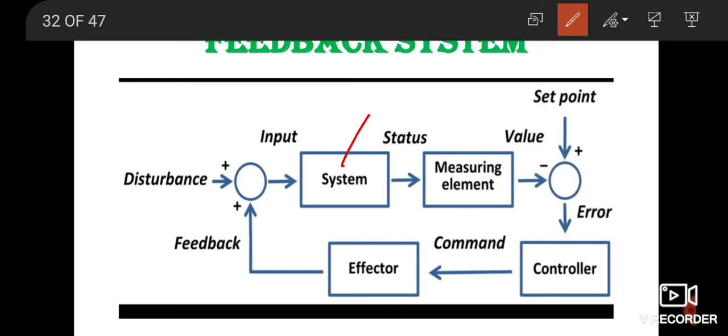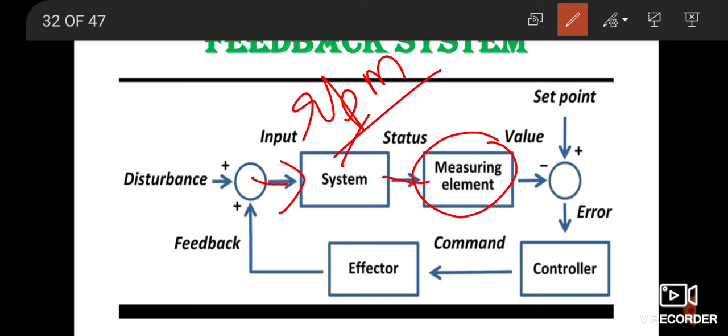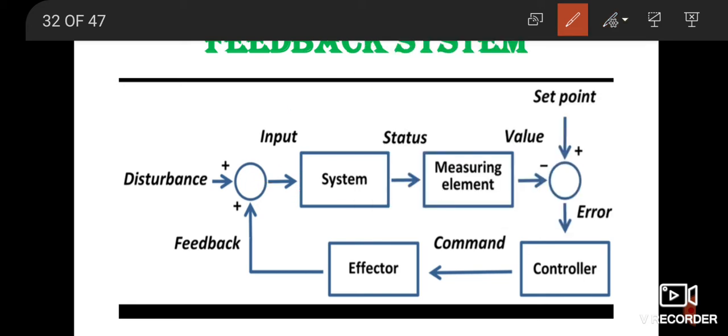So suppose this is your system, where a particular wheel is rotating and you have to measure its RPM. You have given a certain input, meaning you must have supplied electric current, or some mechanical, hydraulic, or pneumatic force, and with the help of that force you have generated certain RPM. Something is moving there, and then you have to measure its performance. If you are measuring RPM, you can use a tachometer. For voltage, you can use a voltmeter, whatever you have to measure. So you are measuring the performance of the system.